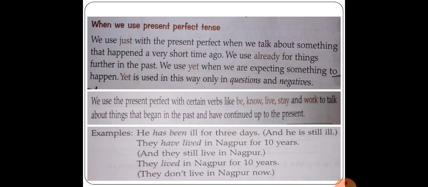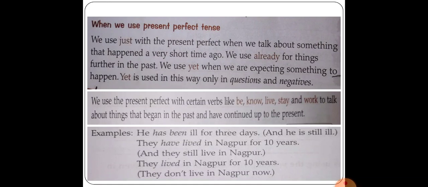Yet is used in this way only in questions and negatives. Okay, from the below examples, it will be more clear. We use present perfect tense with certain verbs like be, know, live, stay, and work to talk about things that began in the past and have continued up to the present. Here are the examples.